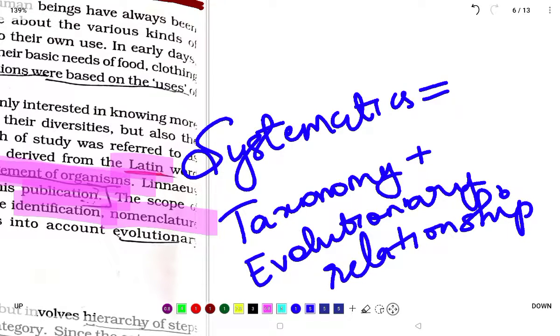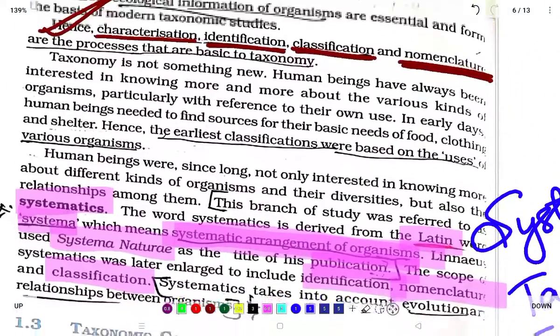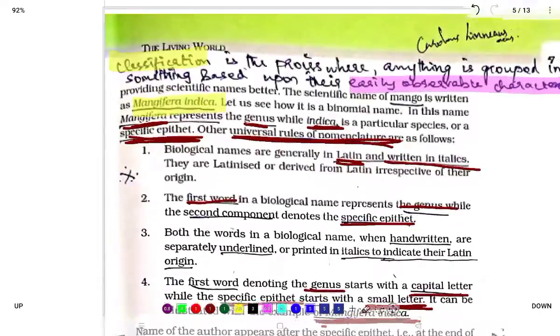You can note it. Systematics is equal to taxonomy plus evolutionary relationship. So hope you have understood this topic. There is nothing much.